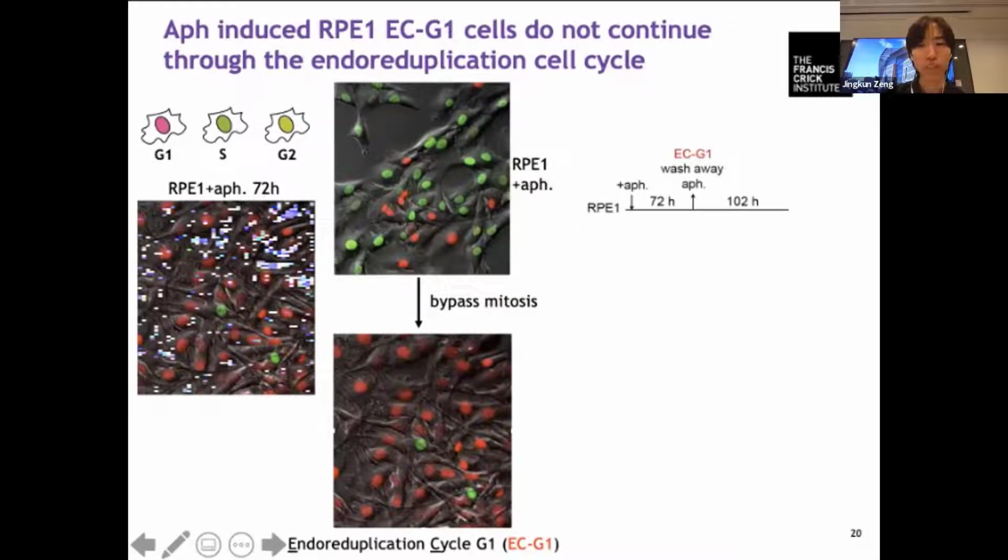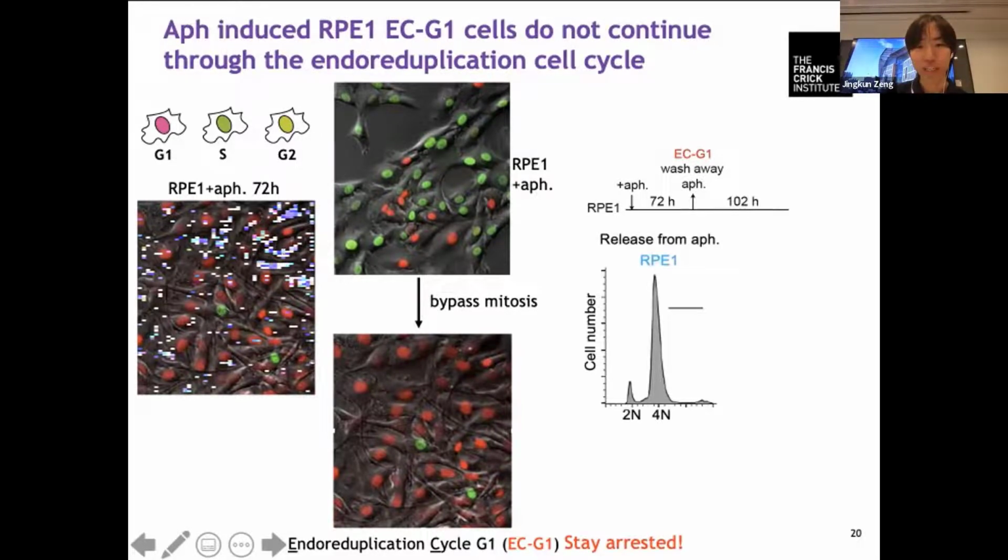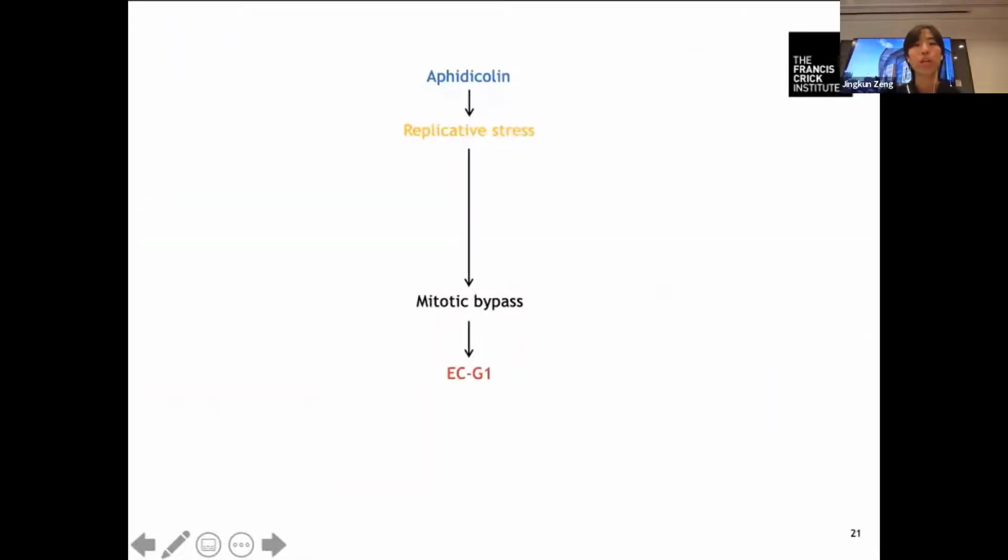So we just wash away aphidicolin and release these cells into fresh media. However, it turns out these cells all stay arrested in ECG1. And unlike U2OS cells, which I just showed you, these RPE1 cells do not further replicate. And a look at MCM loading shows there's no MCM loading in these RPE1 ECG1 cells, indicating they are not entering the cell cycle again.